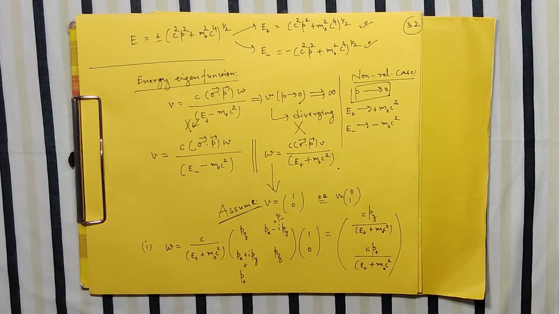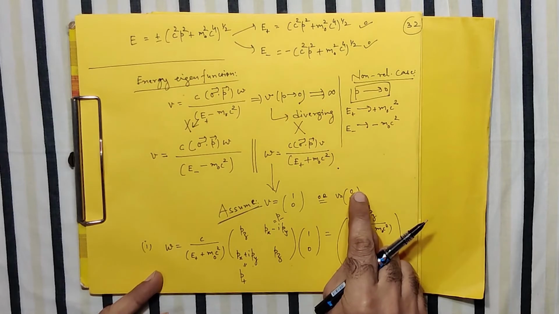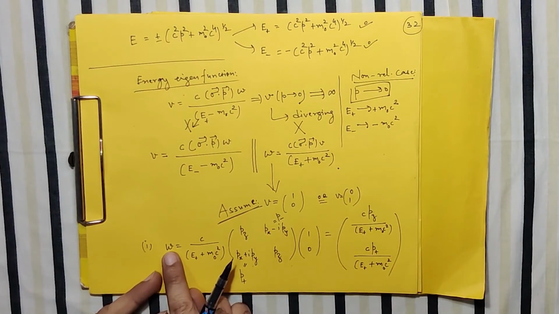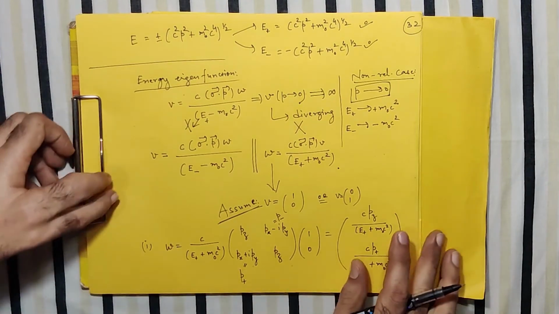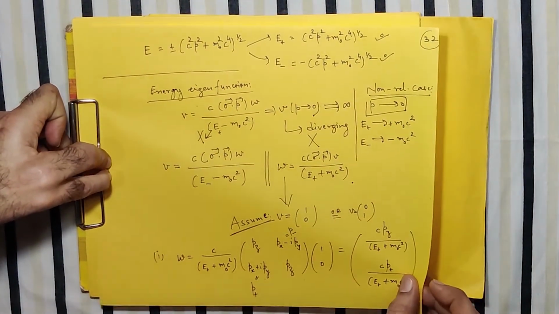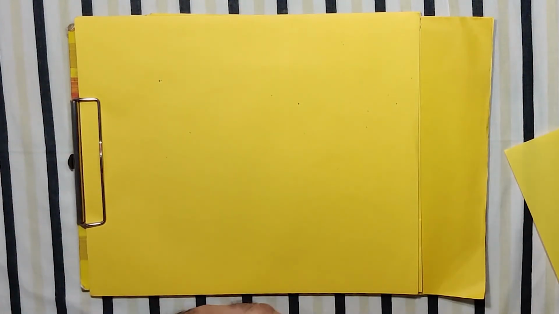There is no need to do the exercise separately, because if instead of 1, 0 as V, I had written 0, 1, then with similar mathematics I would get the second possible solution for W. So let me write that directly. For the second case, this was for 1, 0.